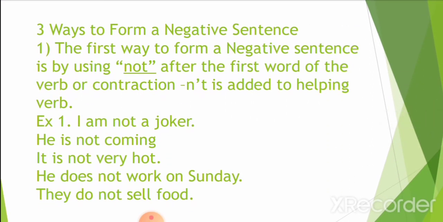In grammar there are three ways to form a negative sentence. The first way is by using not after the first word of the verb, or by using a contraction. Contraction means the short form of not, n't, added to a helping verb. Examples: I am not a joker. He is not coming. It is not very hot. He does not work on Sunday. They do not sell food. All these negative sentences have been formed by using not after the first word of the verb.